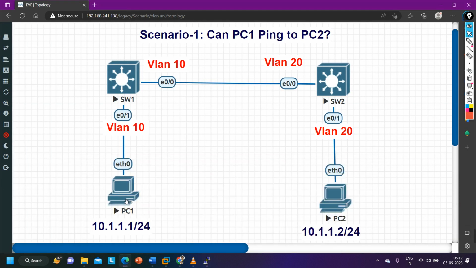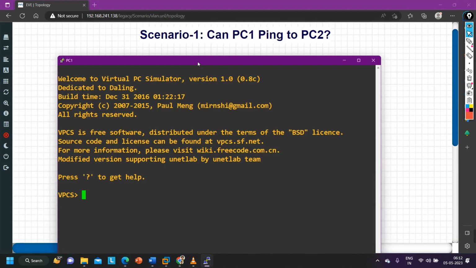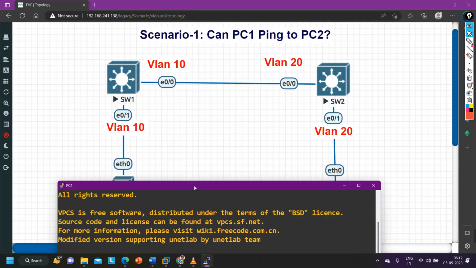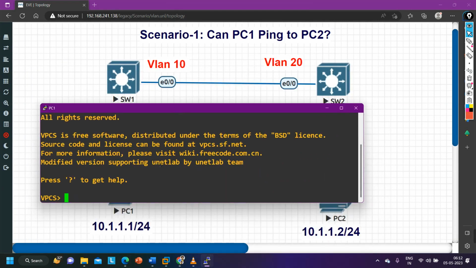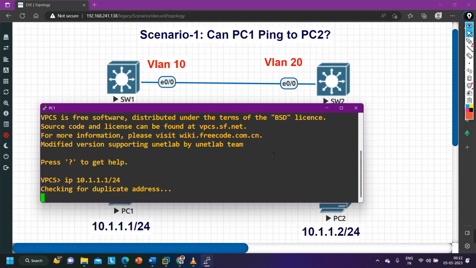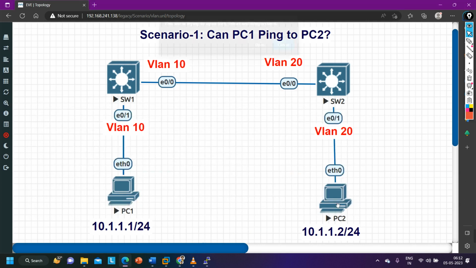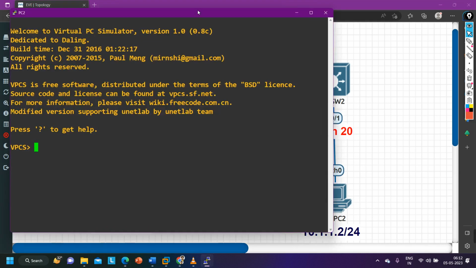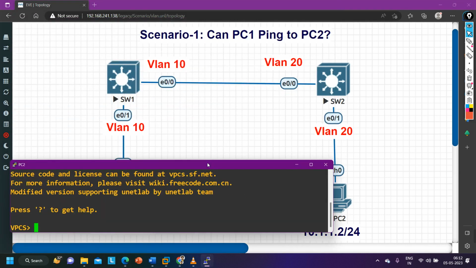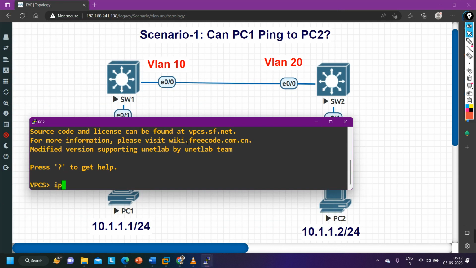Now I am going to configure the IP address on PC1: 10.1.1.1/24. Let me configure the IP on PC2 also: 10.1.1.2/24.